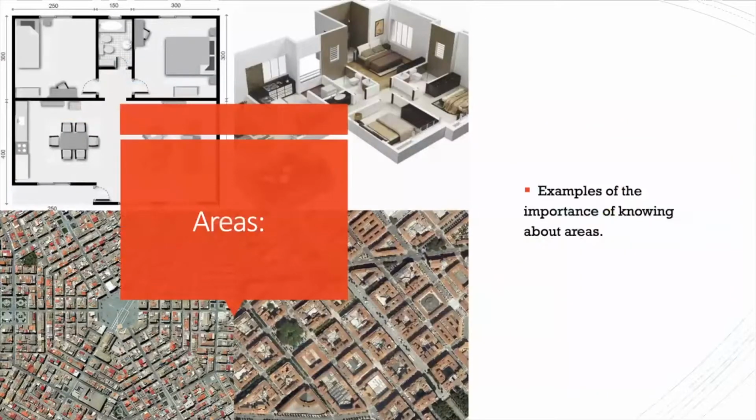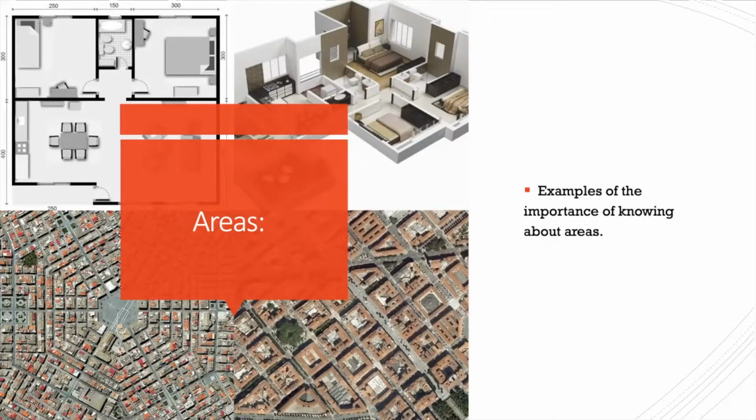Let's talk a little bit about areas. So these are good examples of the importance of knowing about areas. We have here a house, and a photo of a city, and in geometry, the area can be defined as the space occupied by a flat shape or the surface of an object.